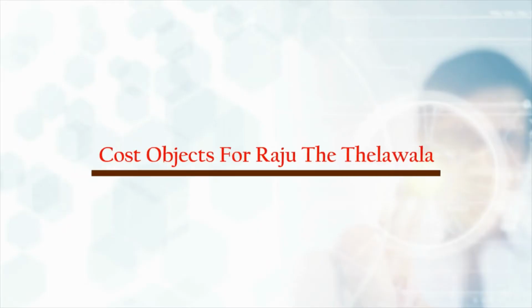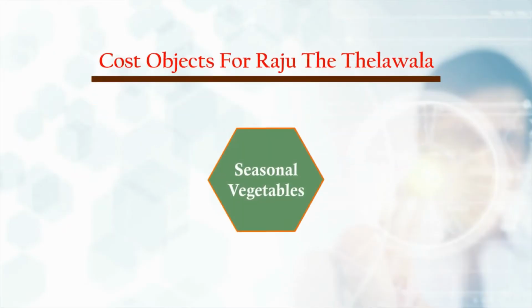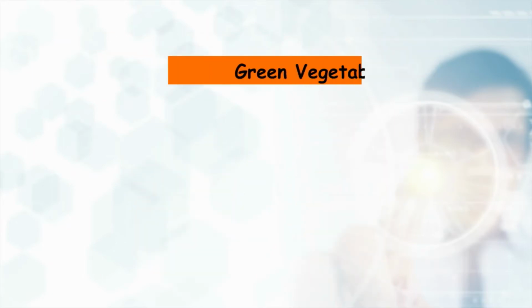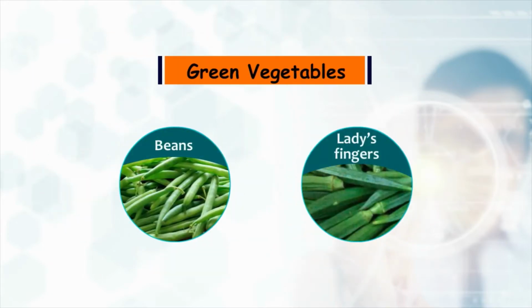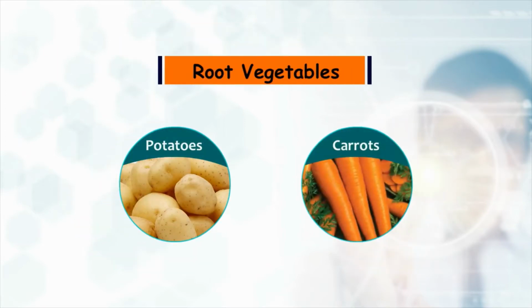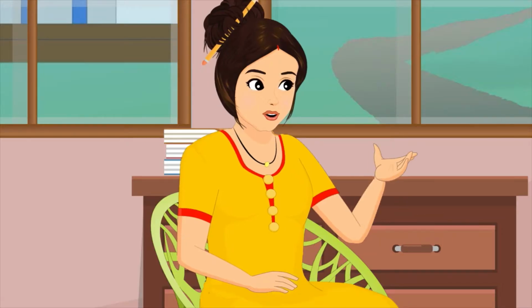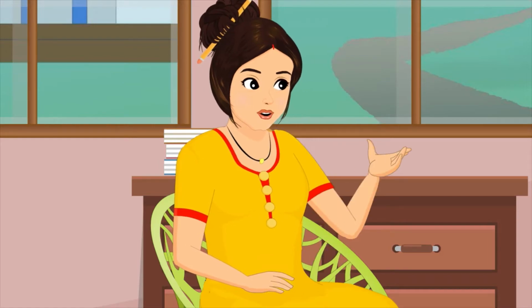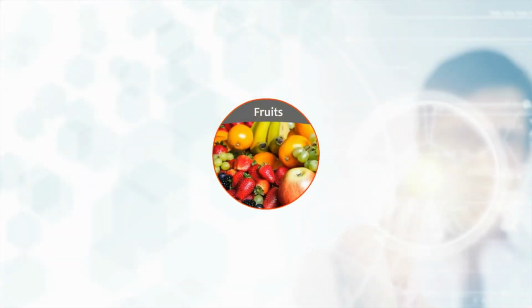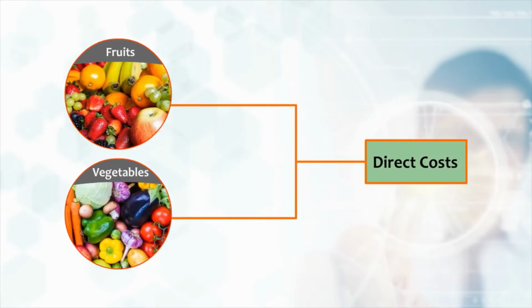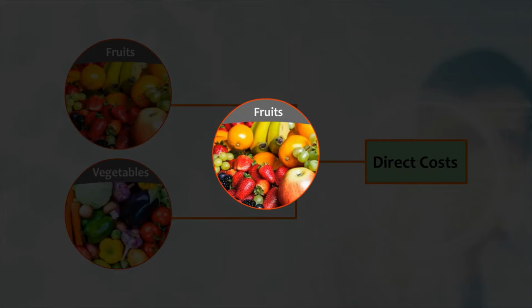Cost object for Raju could be seasonal vegetables and non-seasonal vegetables, or green vegetables like beans or lady's fingers, root vegetables like potatoes or carrots and other types of vegetables. If he starts selling fruits also, cost objects could be vegetables and fruits.